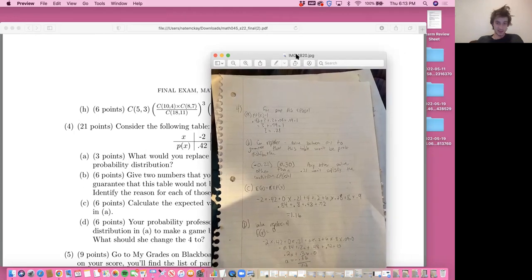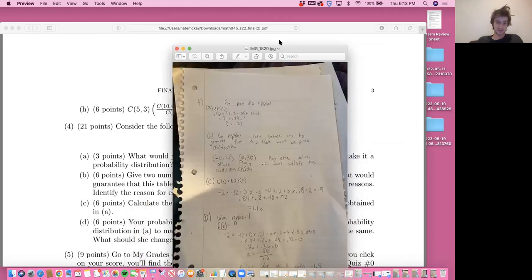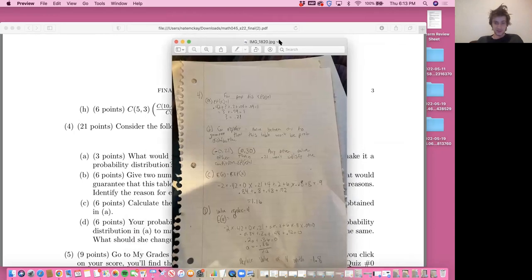B: give two numbers that you could replace the question mark with that would guarantee this table would not be a probability distribution, for different reasons. Identify the reasons for each of those numbers. So I got negative 0.21 and 0.30.